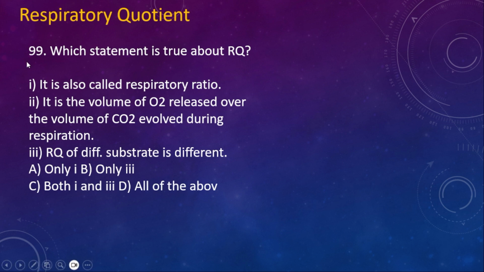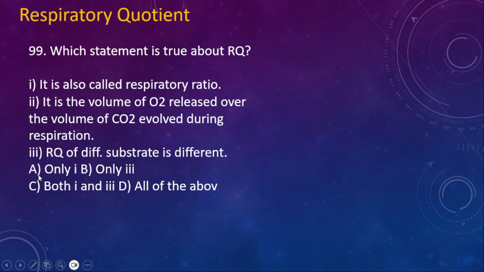Respiratory quotient. 99. Which statement is true about RQ, respiratory quotient? Number 1, it is also called respiratory ratio. 2, it is the volume of O2 released over the volume of CO2 evolved during respiration. 3, RQ of different substrates is different.